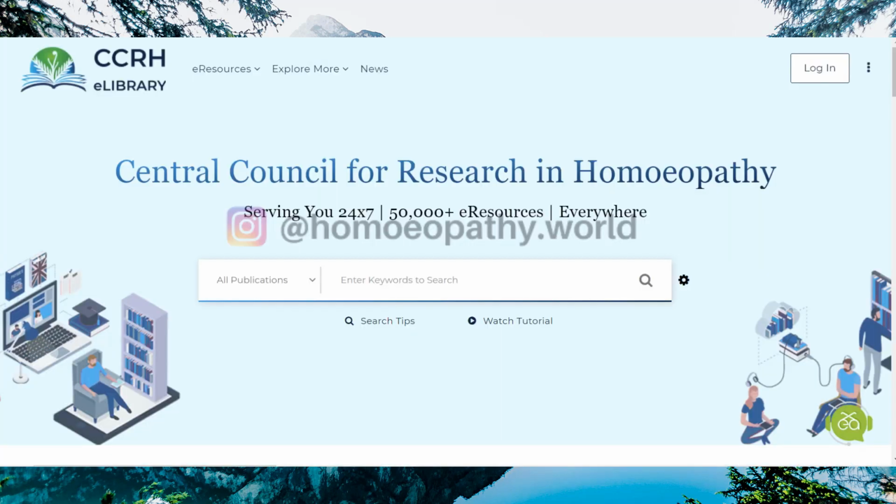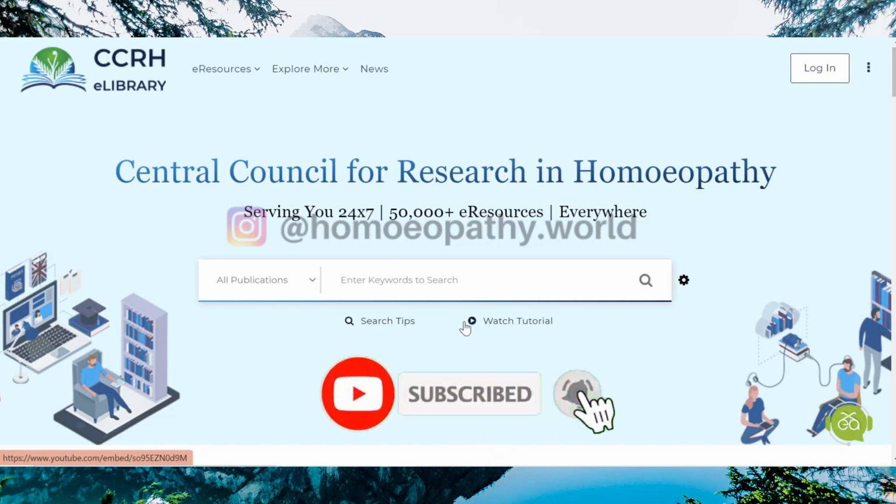And now that we have understood that you have to mail all these details like your name, your email address, your phone number, your department, your institution to ccrhlibrary@gmail.com, but also they have made it easy by making us a Google form that is available that you can fill, and directly you can register without sending them an email.